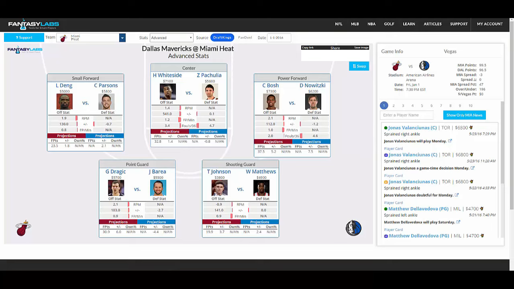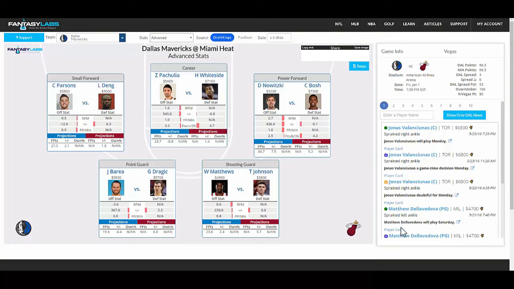Our news is completely free and the most timely in fantasy sports, or really NBA. We strive to have the best NBA news, and we have more manpower behind it this year, more so than ever, and it's incorporated into a lot of the tools. But we want you to come here and see the starting lineups. It'll be updated immediately once we know something. Immediately check their projections, see how good of a matchup it is. Look at the other team. You can swap. See the same thing, see all of the latest news that comes in here immediately once we get it onto Twitter, and just really help visualize the matchup.